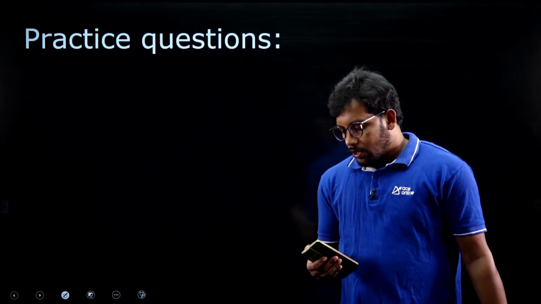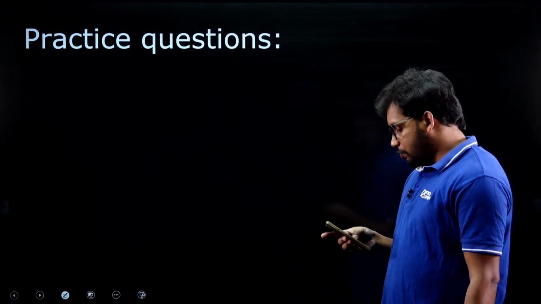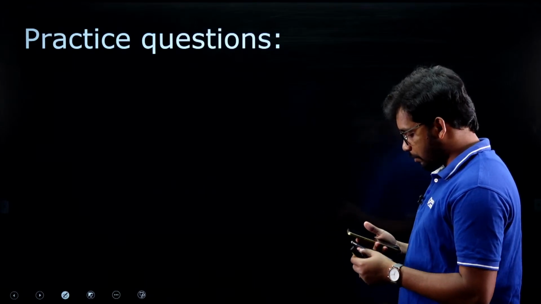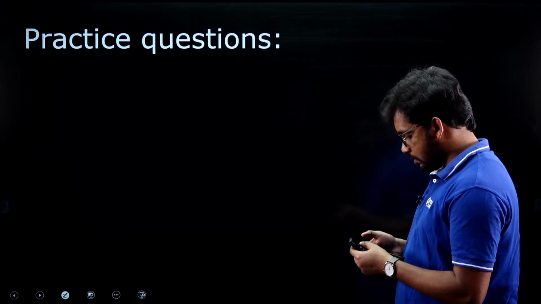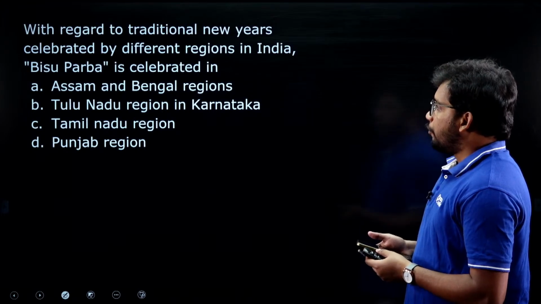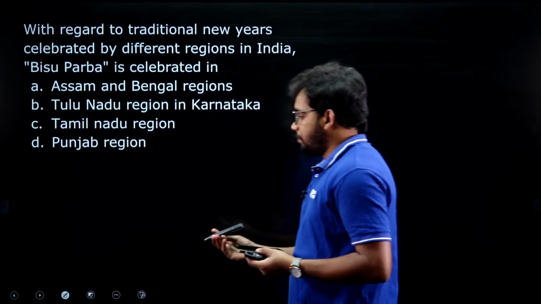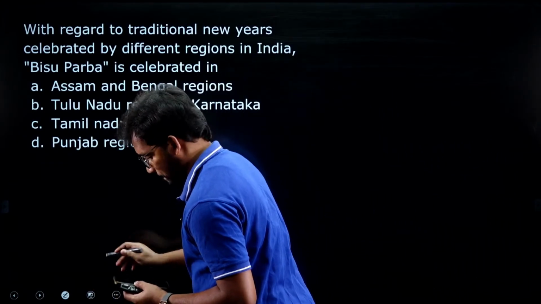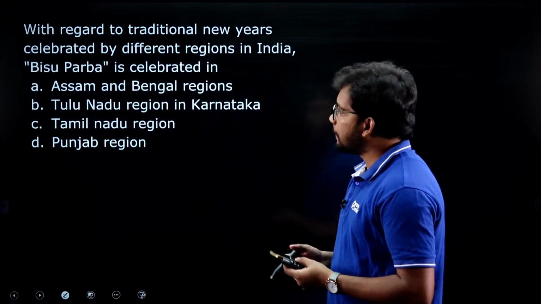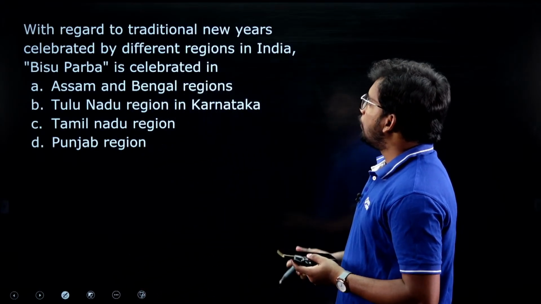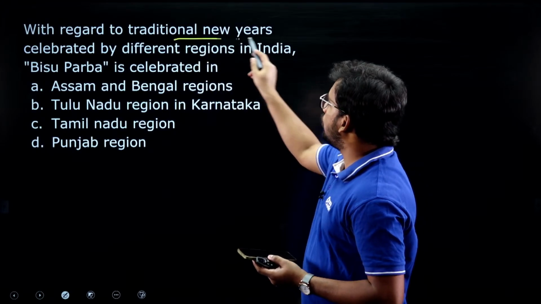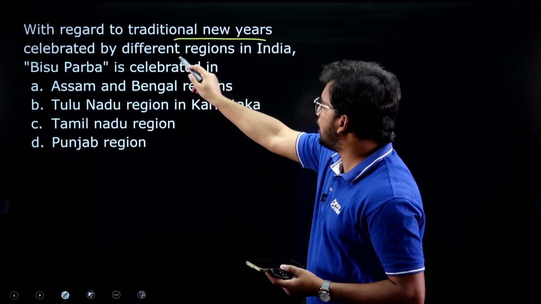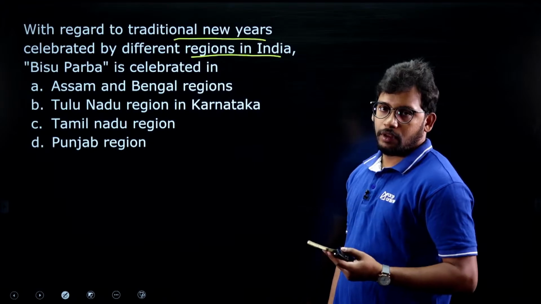Okay. Now let's move to the practice questions from today's articles. First article: with regard to traditional New Years celebrated by different regions in India, right?